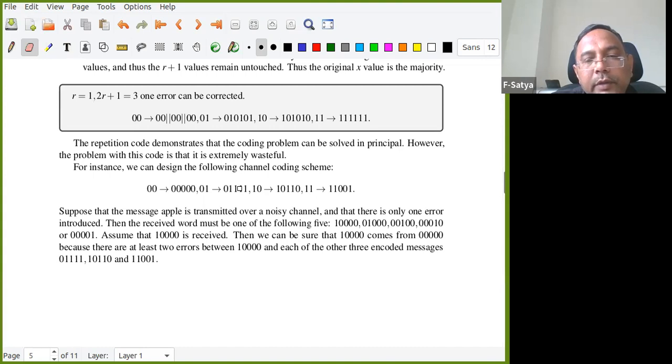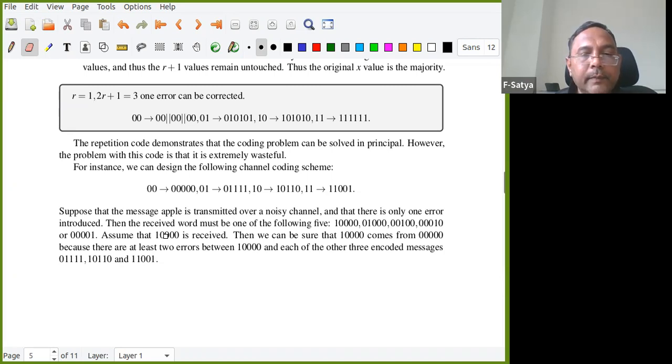This is a code word, this is a code word, this is a code word, length 5. So both parties know that these are the code words. So if 10000 is received, there is an error that happened, but assume that only one error happened. With that assumption only we can tell. If the channel has only one error, then with that assumption you can tell. Otherwise you cannot tell. If many errors happened, then you cannot tell. We are of the view that only one error happened, then can you predict?